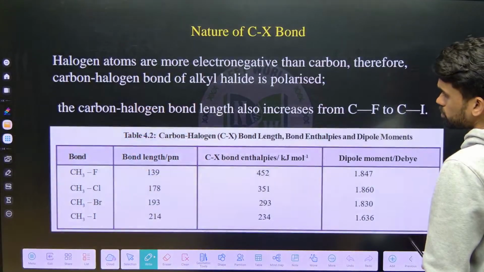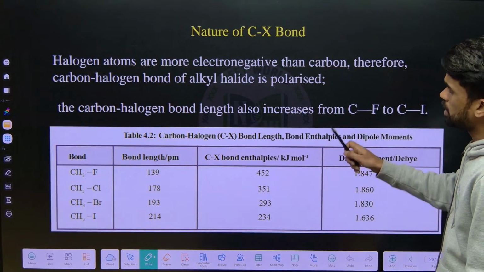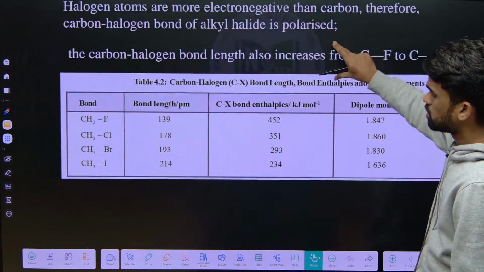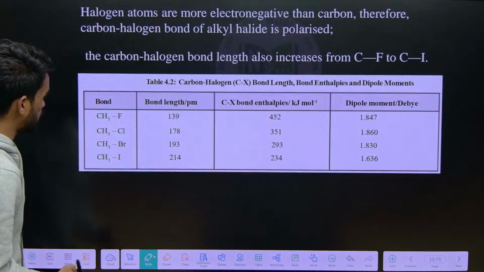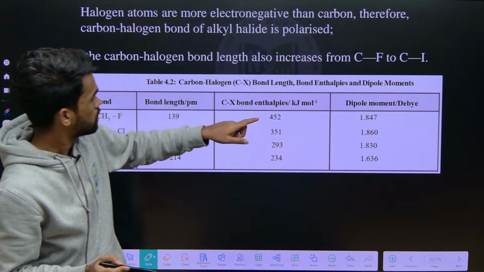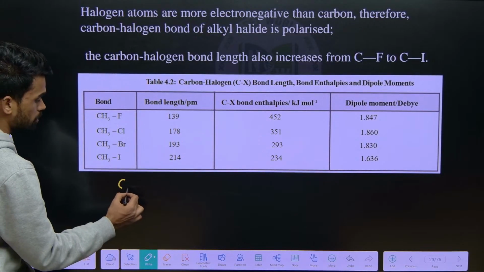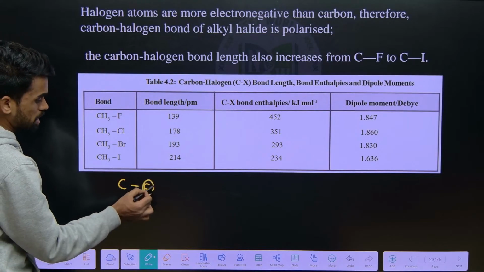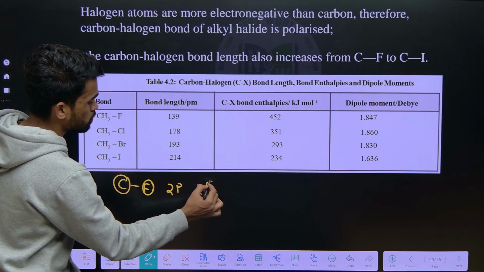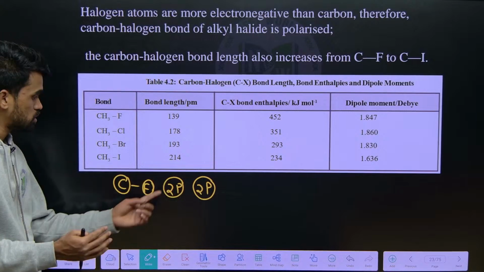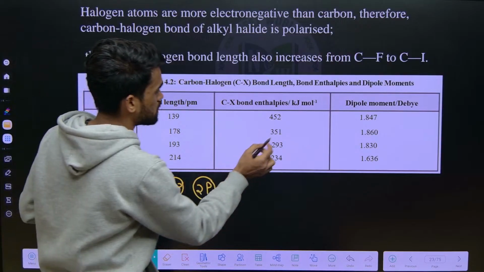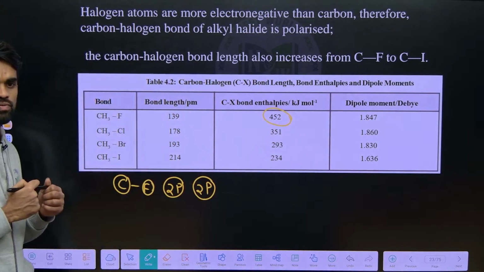So now if you observe the polarity values for different halogens, if I have a carbon-fluorine bond like methyl fluoride, methyl chloride, methyl bromide that we have taken, check their bond length here. What happens to bond length here? Fluorine and carbon are almost the same size, so there is 2p orbital overlapping, which causes a stronger bond. With small size orbitals, the bond will be very strong. That's why, if you see the bond enthalpy value, it is 452.